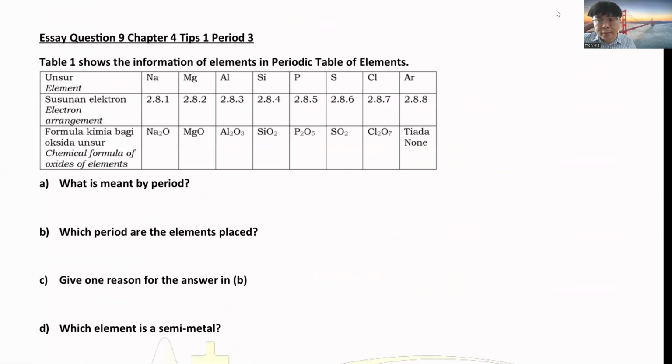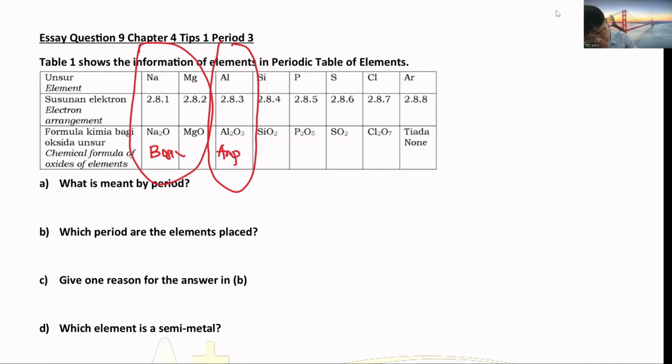Okay, the second part of the essay, this essay is not recommended because period 3 is a very unknown topic. So for period 3, you need to know, I think you did this in paper 3, that the inventory is basic. I think you should be very pro in this today. So this is the basic, this is the inventory, this will be the acidic.